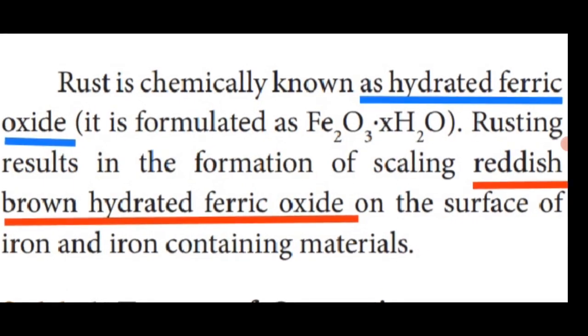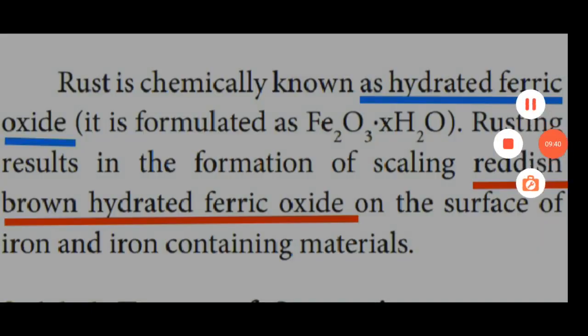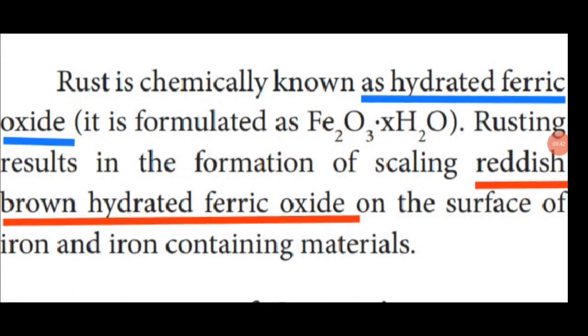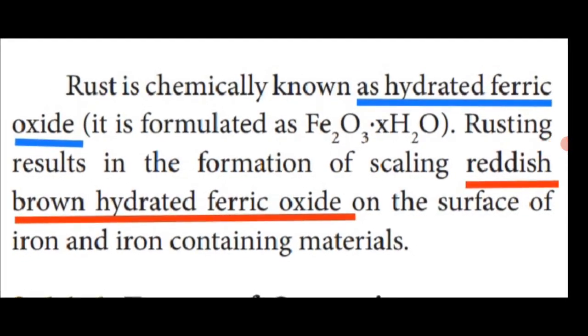Fe2O3·xH2O. The hydrated ferric oxide formula is Fe2O3·xH2O, where x means the number of water molecules present in hydrated ferric oxide. Rusting results in the formation of scaling, reddish brown hydrated ferric oxide. The color of rust is reddish brown, on the surface of iron and iron-containing materials. This material is called hydrated ferric oxide. What color is it in nature? Reddish brown.